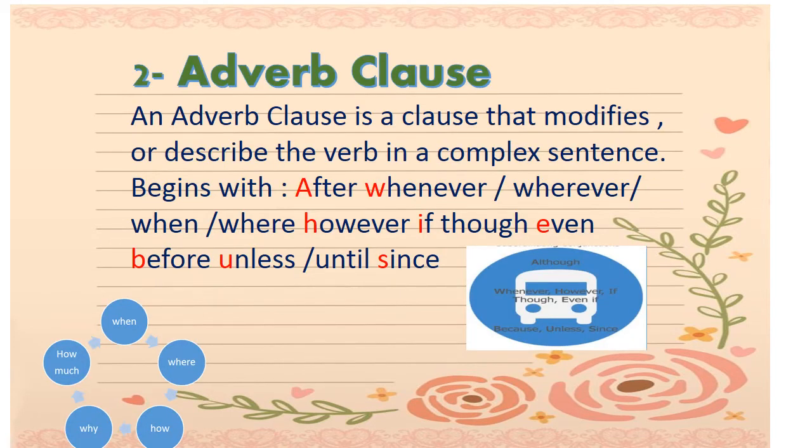The second type of subordinate clause is the adverb clause. An adverb clause is a clause that modifies or describes the verb in a complex sentence. In the adjectival clause, we learned that it tells us about the noun, and the adverb clause tells us about the verb. It begins with a wide variety of conjunctions. I hope you remember these conjunctions. Now, the adverb clause answers when, where, how, why, or how much.